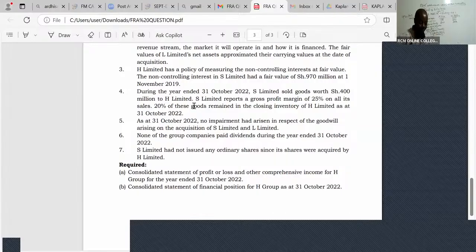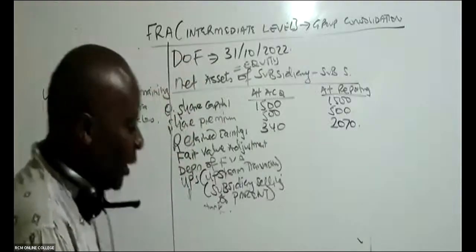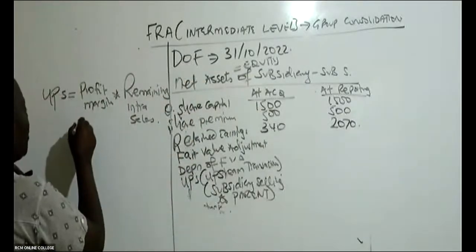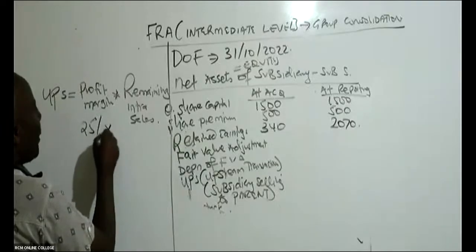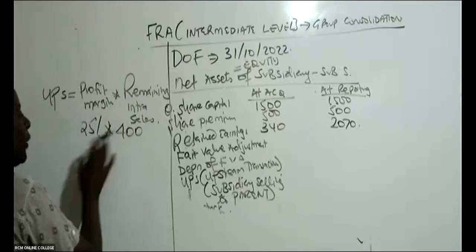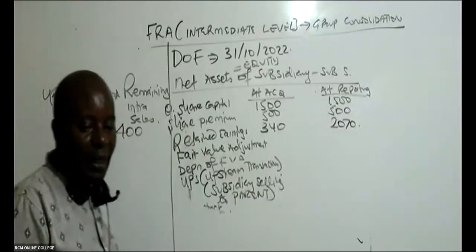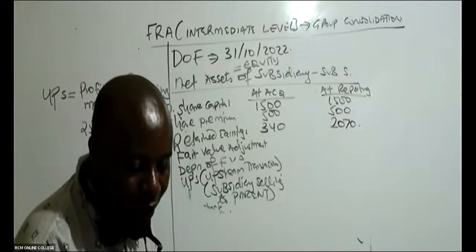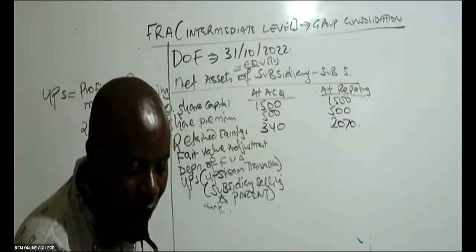That's upstream. All right. You're told here, S Limited reports a gross profit margin of 25% on all of its sales. So gross profit margin is 25%. All the goods sold within the group were worth 400, cutting the millions.